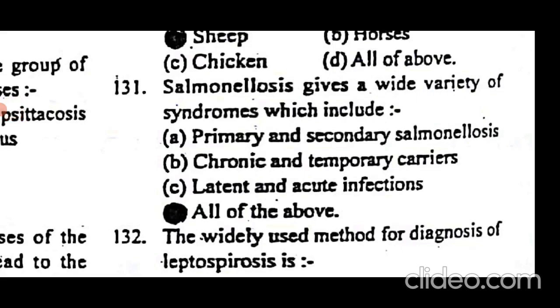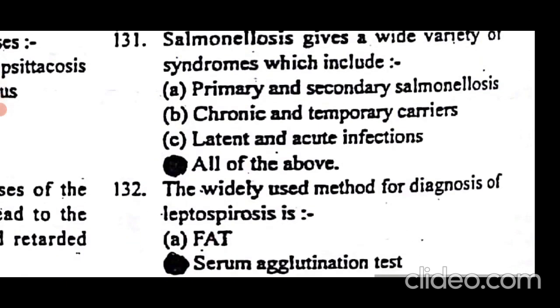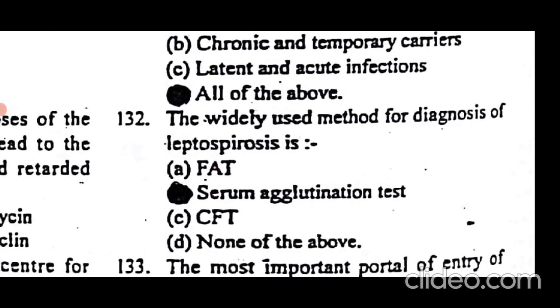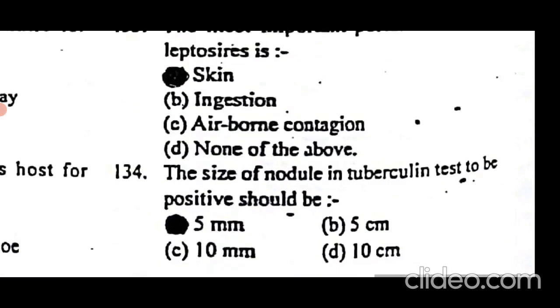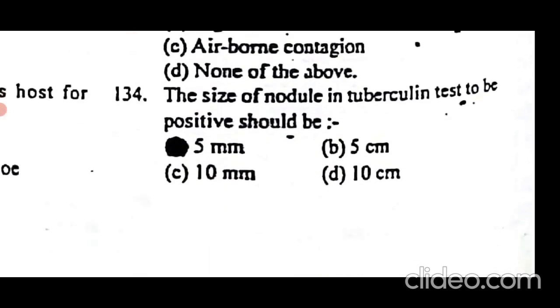Salmonellosis gives a wide variety of syndromes, which include primary and secondary salmonellosis, chronic and temporary carriers, latent and acute infections. All of them are right. The widely used method for diagnosis of leptospirosis is SAT or serum agglutination test. FAT and CFT are not widely used diagnostic techniques against leptospirosis. The most important portal of entry of leptospirosis is skin. The size of the nodule of a tuberculin test to be positive should be 5 mm.